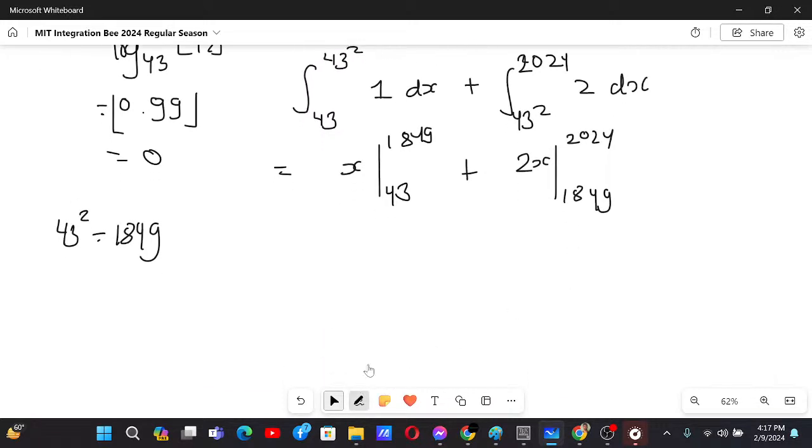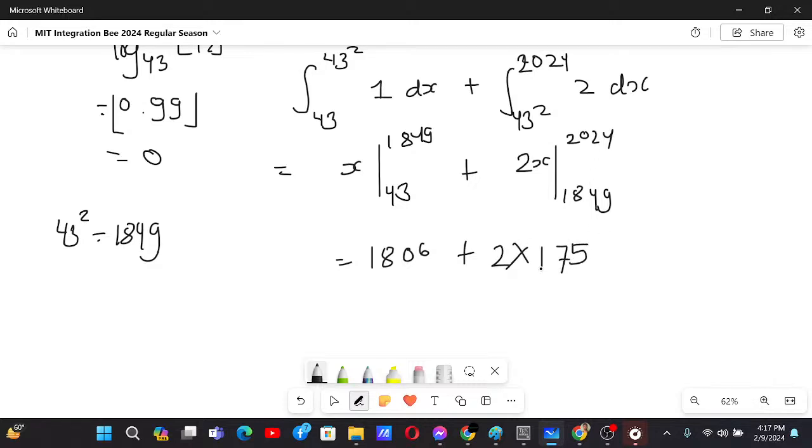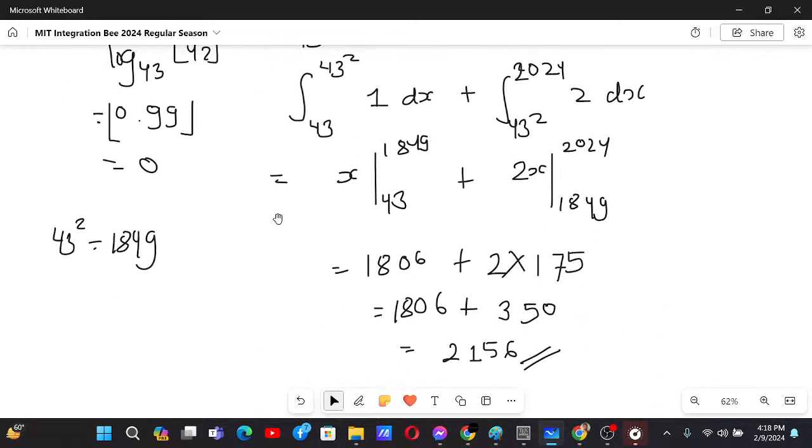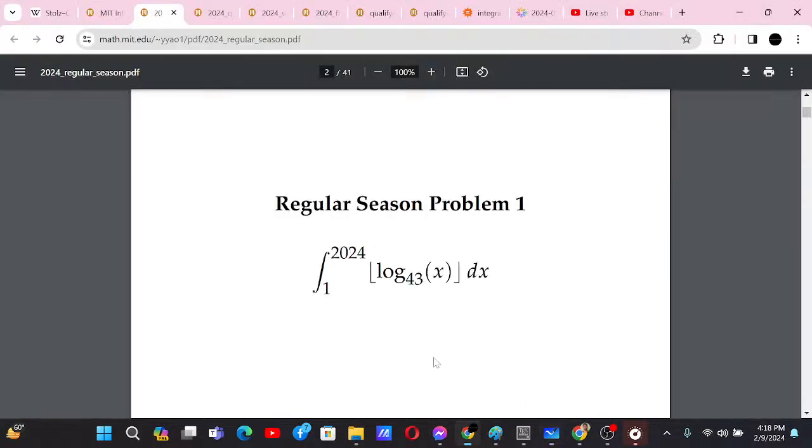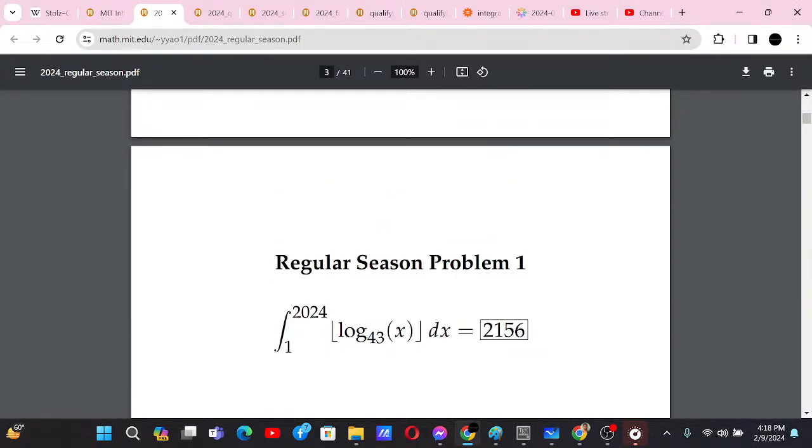So from this we will have 1806. Over here we will have 2 times 175 which is 350. That's why 1806 plus 350 gives us 2156 as the answer. Let us check if that's the answer or not. Yes, 2156 is the answer.